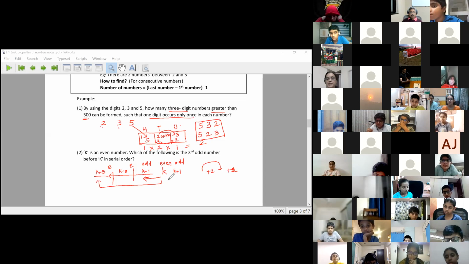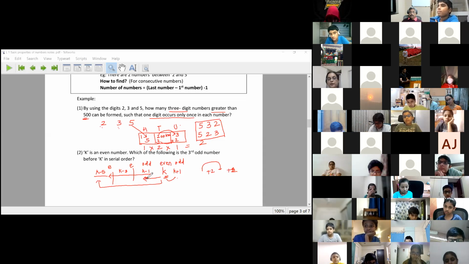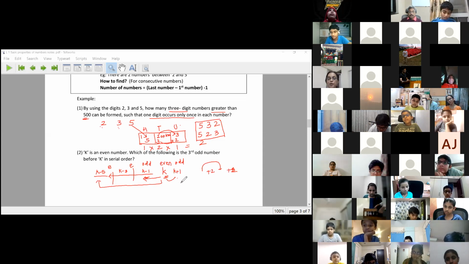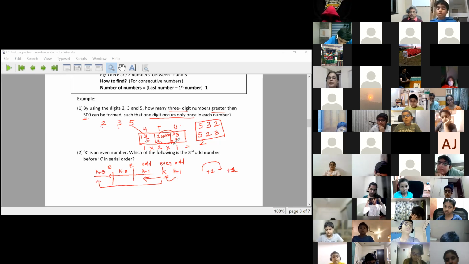So k is an even number. Next odd is k plus 1. Either I find the sixth number before k plus 1, or I find the fourth number before k minus 1. We can do many problems of this type also. Take any number and find the number of odd or even numbers before or after that number.